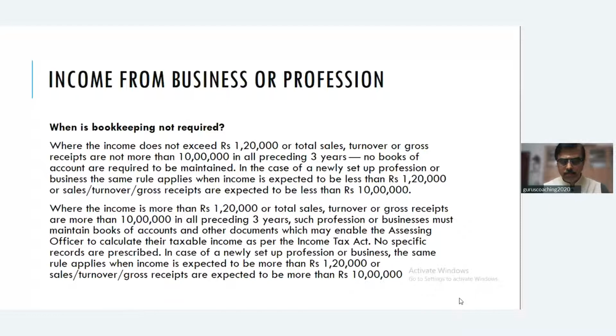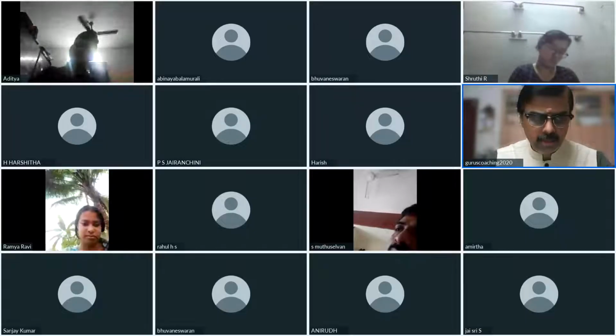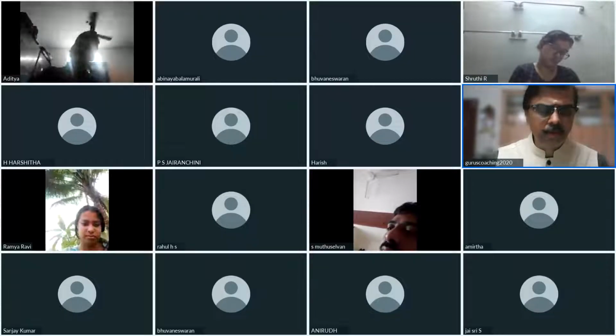Exceeds 1 crore. And for assessees opting for presumptive tax under 44AD, if the turnover crosses 2 crores. I'll repeat, if a person is carrying on any business, if his annual turnover crosses 1 crore, it's compulsory to get tax audit done. But for assessees who are opting for presumptive tax, very important, if the turnover crosses 2 crores, then again he has to get books of accounts audited by a chartered accountant, referred to as tax audit.